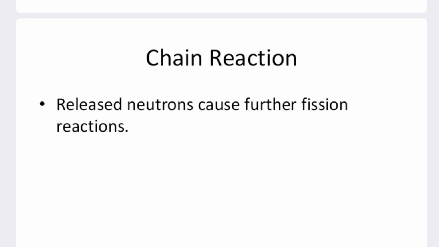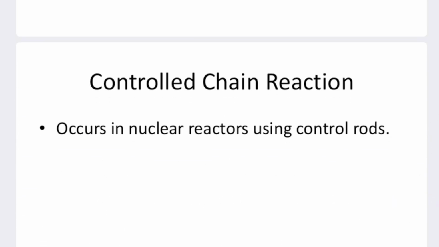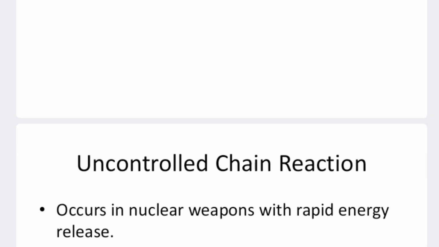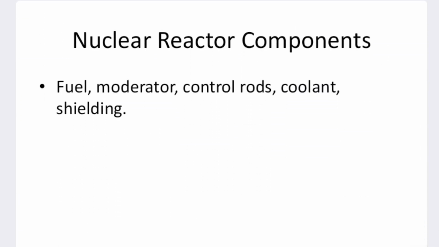In a chain reaction, the release of neutrons is caused by further fission reactions. There are usually two types: controlled chain reaction and uncontrolled chain reaction. A controlled reaction occurs in nuclear reactors by means of control rods, and uncontrolled chain reactions occur in nuclear weapons, producing rapid energy release from the particles.